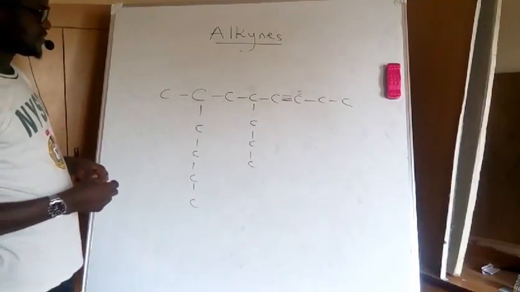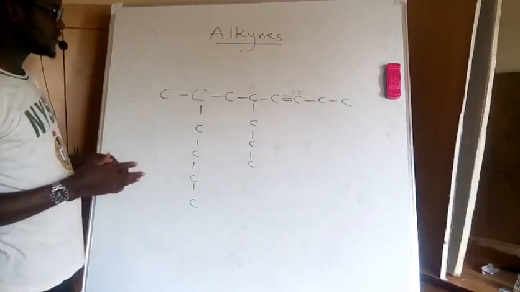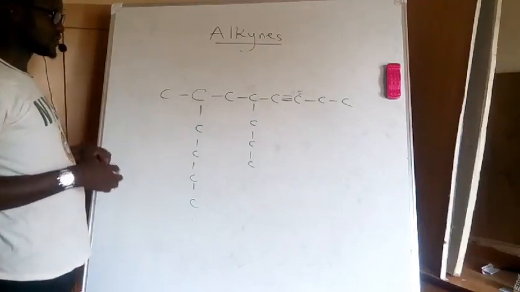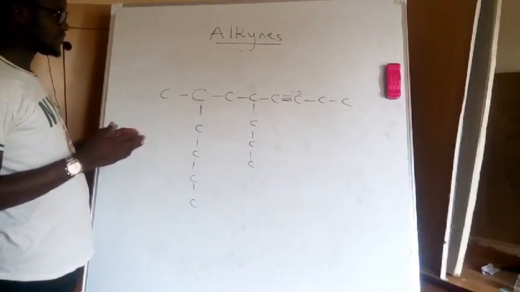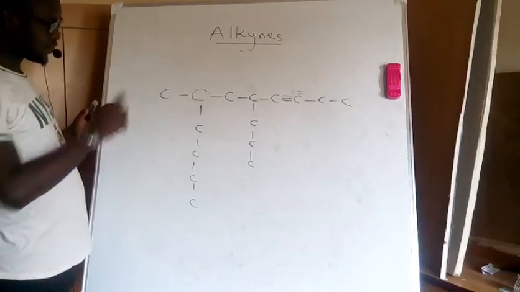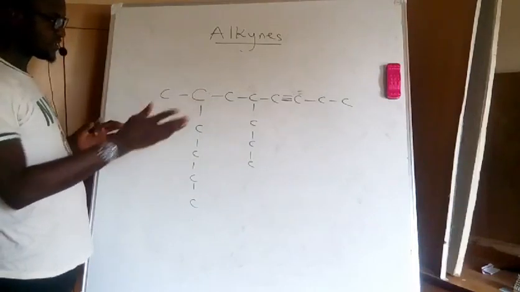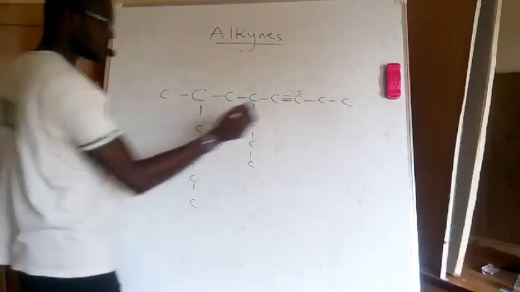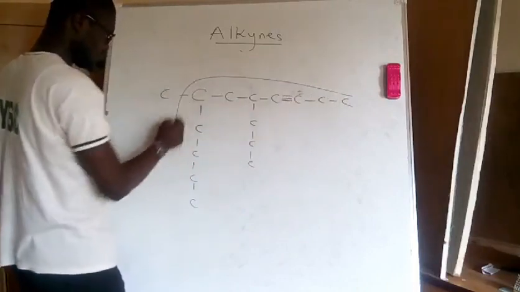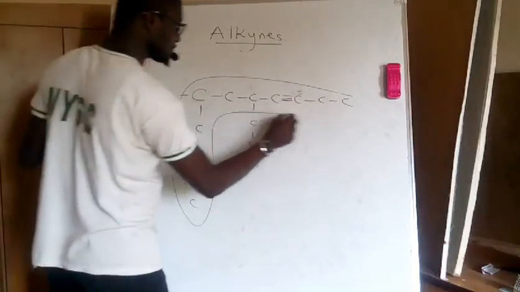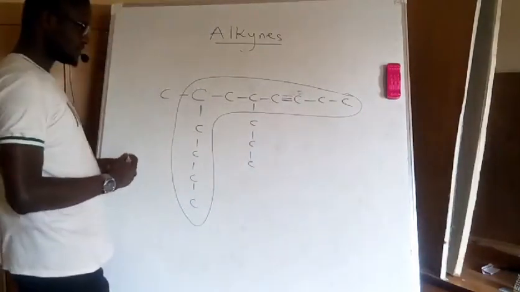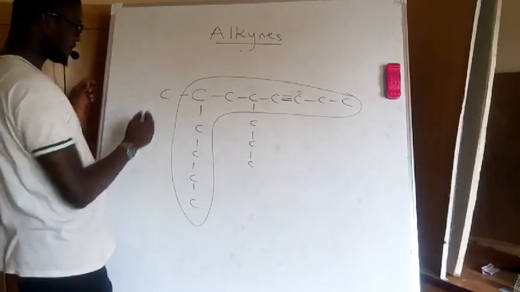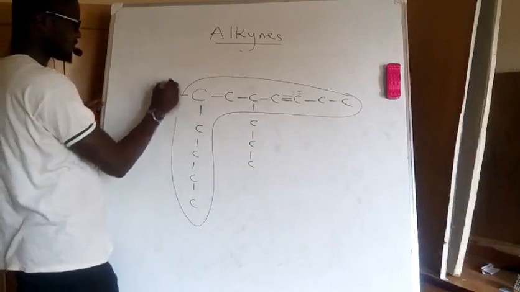So you see, as we made mention the first time we started naming organic compounds, anytime you have a multi-branched compound, what we are expected to consider is the longest chain. The longest chain gives us the main compound. So based on that, I suppose this is my longest chain. So this is my main compound. If this is my main compound, this becomes a substituent.